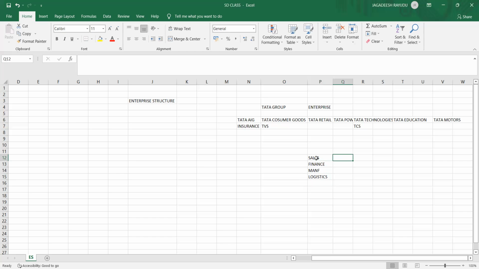What will the sales team do? The sales team will sell the products. What will the purchase team do? Material management will buy raw materials, convert them into semi-finished goods and finished goods, so finally they make it ready as tradable goods. Once a tradable good is ready, you do packing and all. There are different departments in an enterprise. Tata AIG is in the insurance domain. They don't have direct retail or manufacturing products, but they have different financial products. They will sell different kinds of insurance.